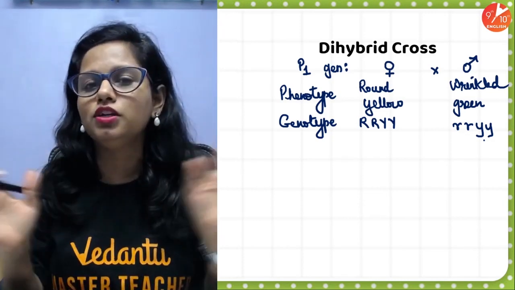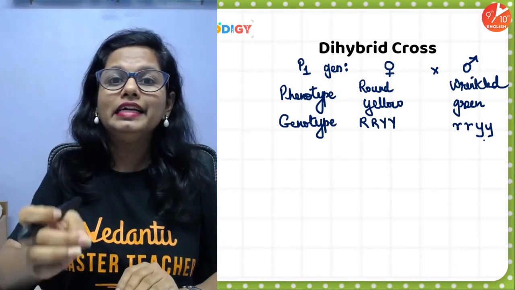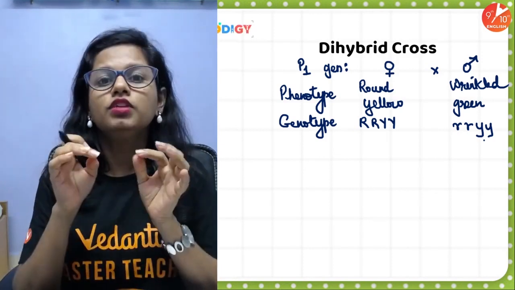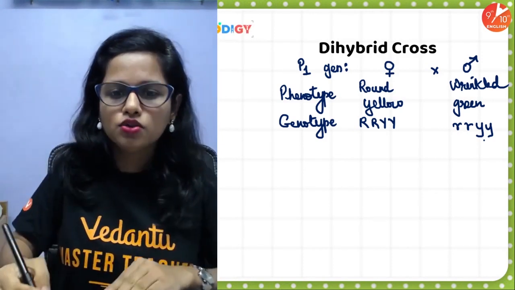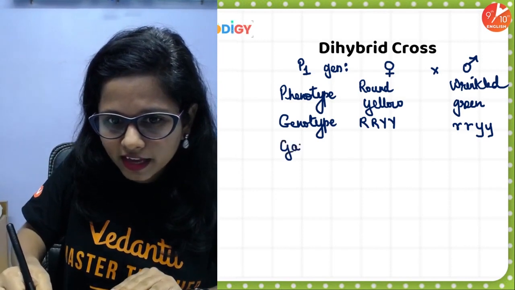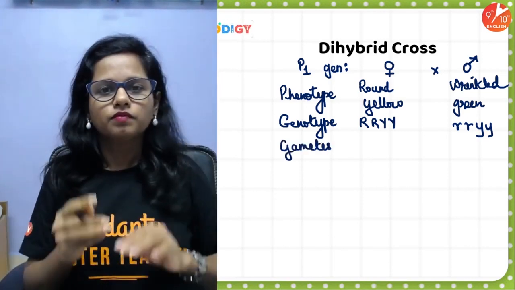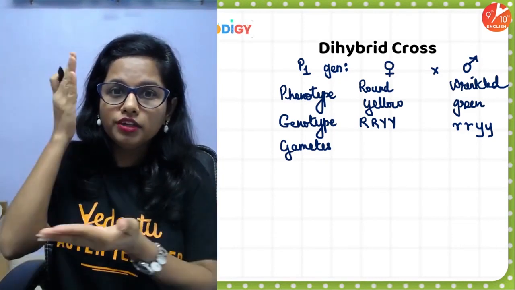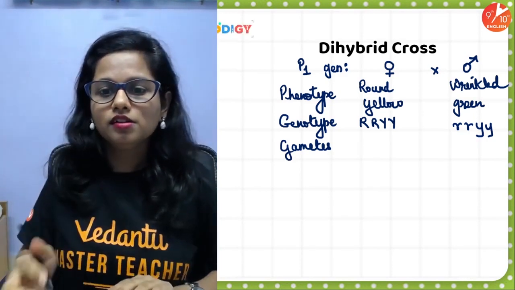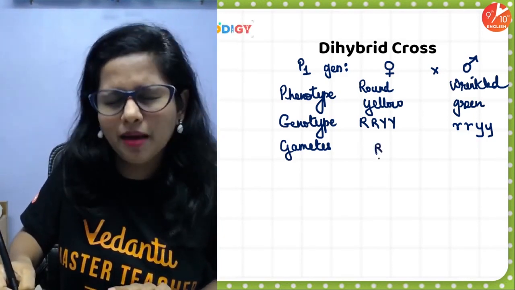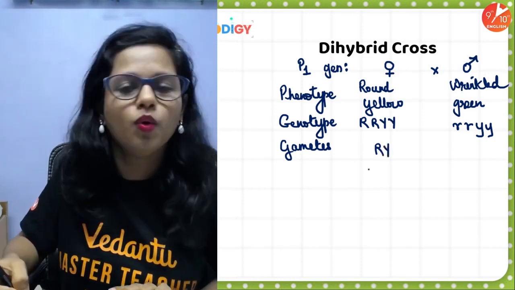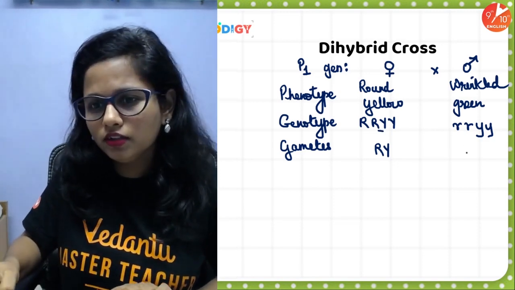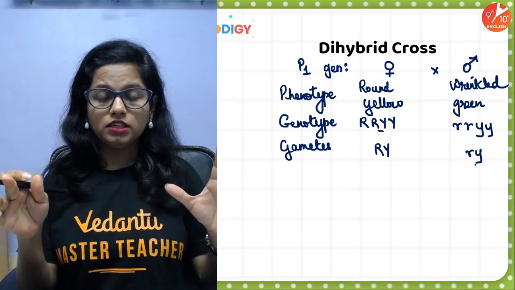But we are not interested in the phenotype and genotype of the plant. We are interested in gametes. Why? In order to obtain the offspring, we require gametes, right? So let us write down the gametes over here. When the gametes are formed, the chromosome number is reduced to half. The genes are going to reduce to half. So here, one capital R and one capital Y, right? So let's write down the central pair. And here small r, small y. Is it correct? Absolutely correct.